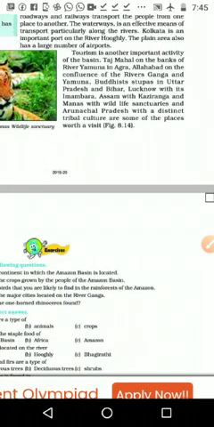Then both rivers, the Ganga and Yamuna, come together, so it is a very important place especially for Hindu tradition. They believe that the Ganga is a holy, sacred river, so they go and take a bath there, and we can see the Kumbh Mela and other things on the banks of the Ganga and Yamuna, especially in the Allahabad area.